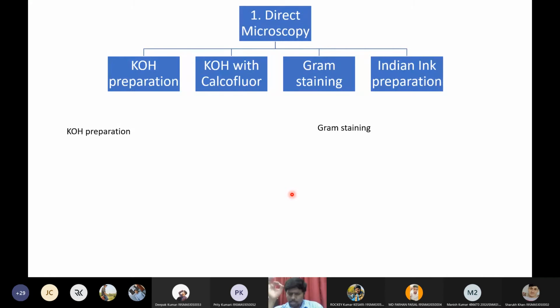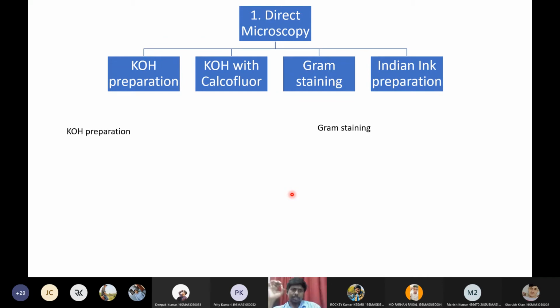One of the most commonly used methods for observing fungus under the microscope is KOH preparation, potassium hydroxide preparation. The major advantage of this KOH preparation is that KOH will lyse the bacterial cell wall.